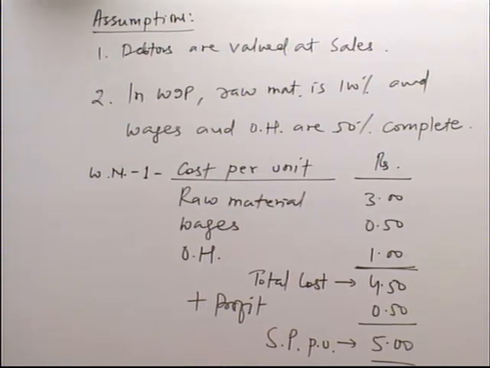Please write down the title, Statement of Estimation of Net Working Capital.